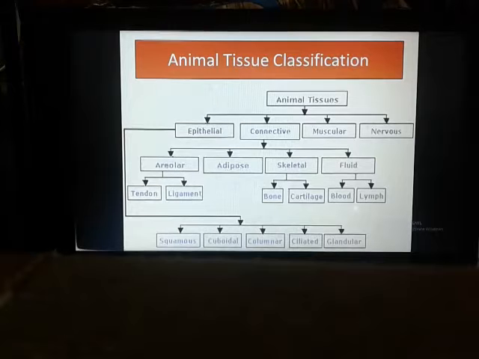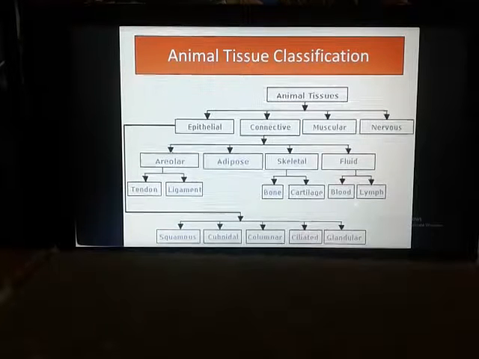So two parts are there in blood: one is plasma, and the second is your cellular part.